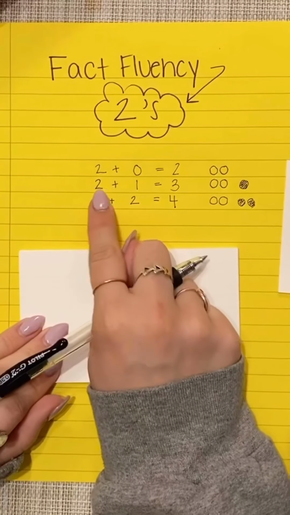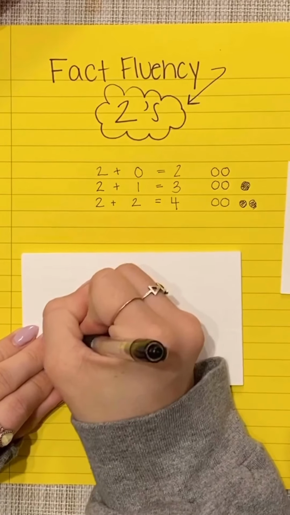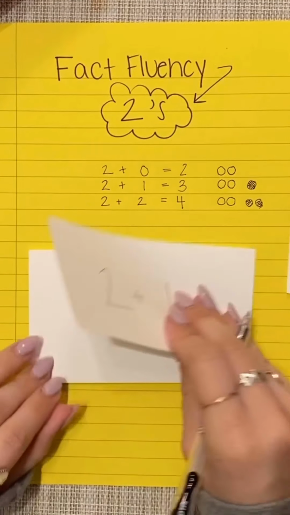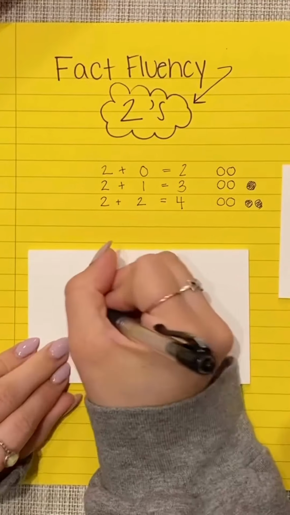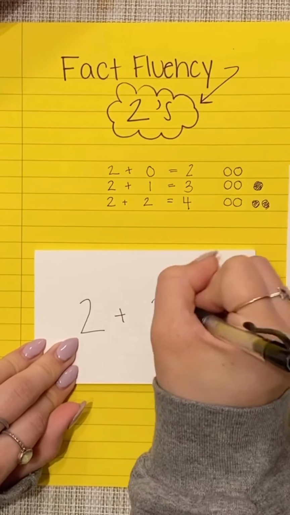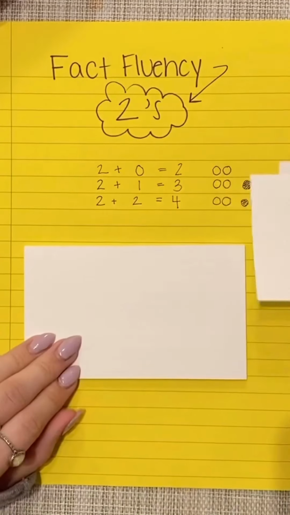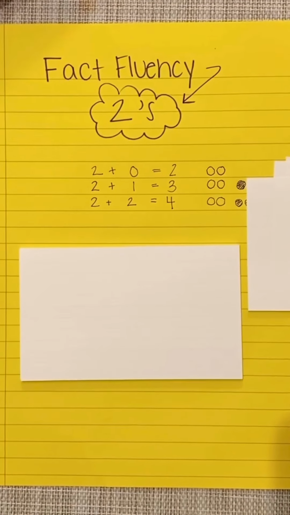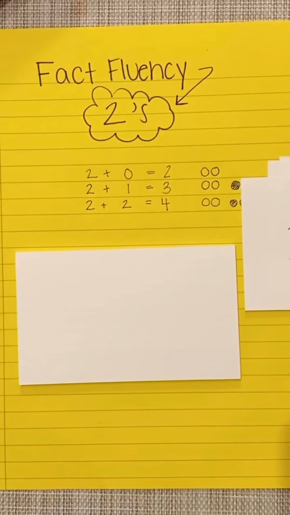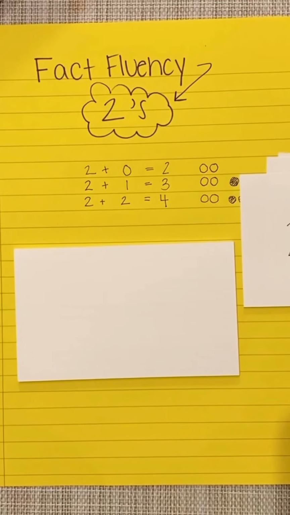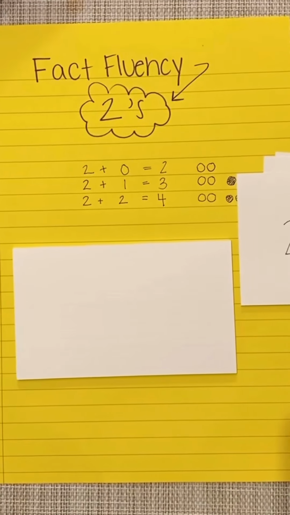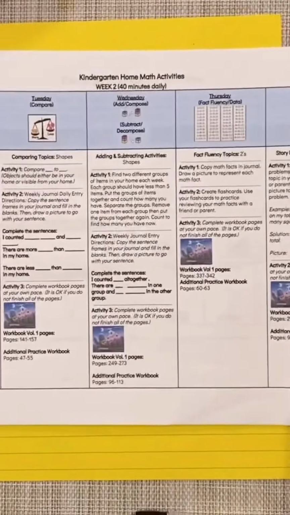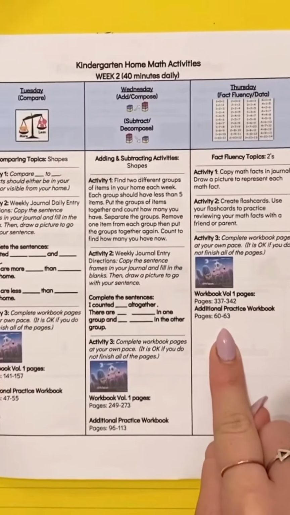Our next one is 2 plus 1, so we're going to write that same one on a card, 2 plus 1, and put that aside. Our next one is 2 plus 2, and we're going to put that aside. You're going to continue this for all of those equations that you just wrote. Then you're going to have a family member or a friend call those cards out to you so that you can practice.